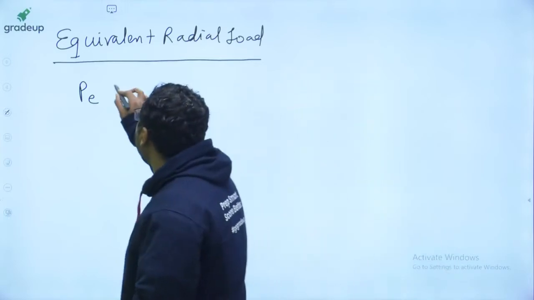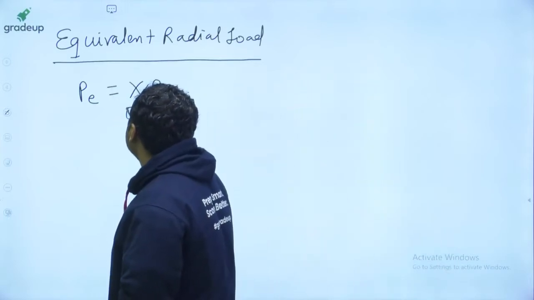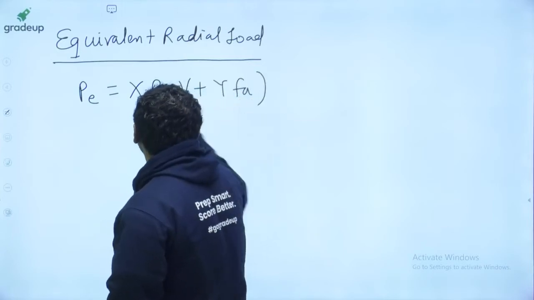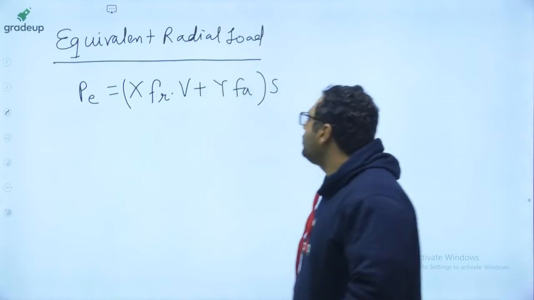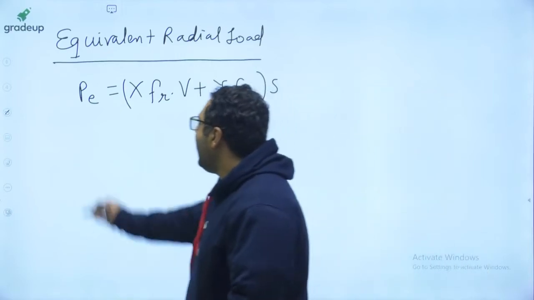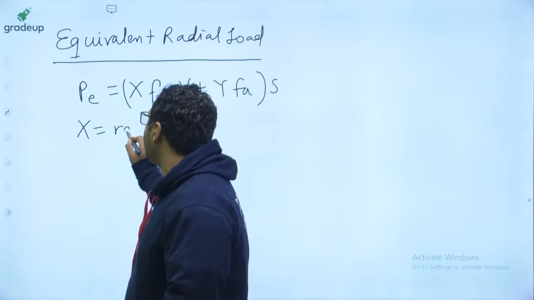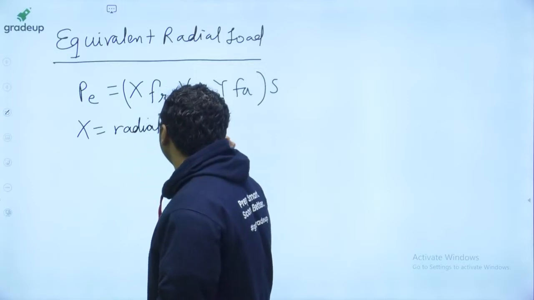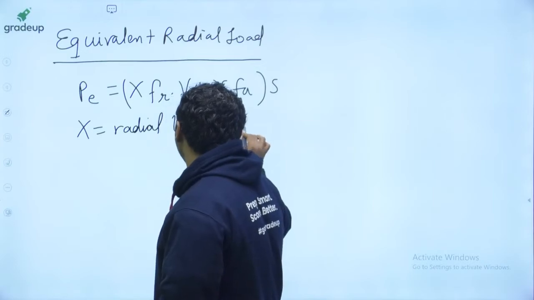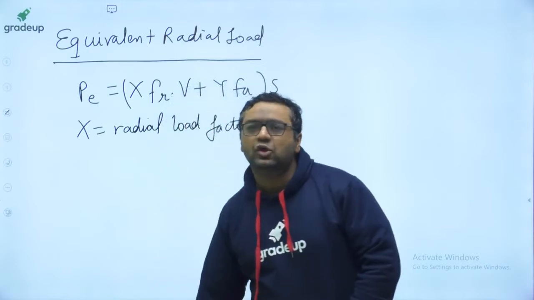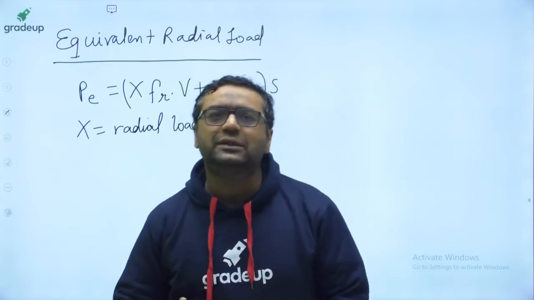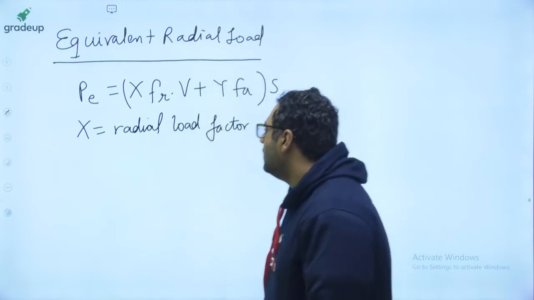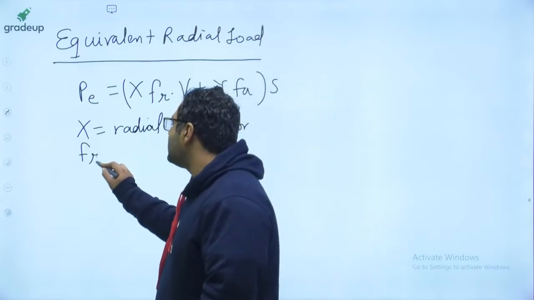So guys, this PE can be written as X times FR into V plus Y times FA into S. When you are talking about this formula, X is known as the radial load factor. X is always found to be lesser than 1 because these bearings are very good in radial load. So the radial load factor is lesser. FR is the radial load value.